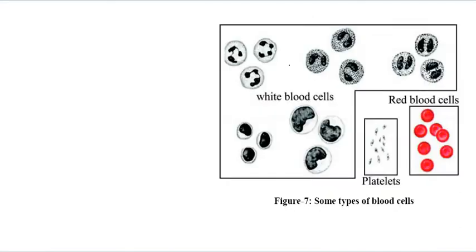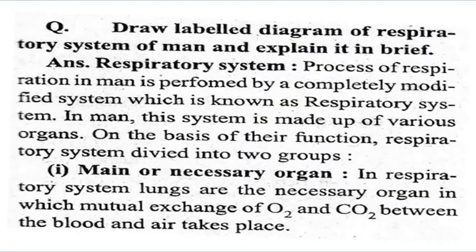And these are the components of the blood. So here it is a white blood cell, and here it is a red blood cell, and it is platelets. So you can easily draw these diagrams very well. Now come to this one.